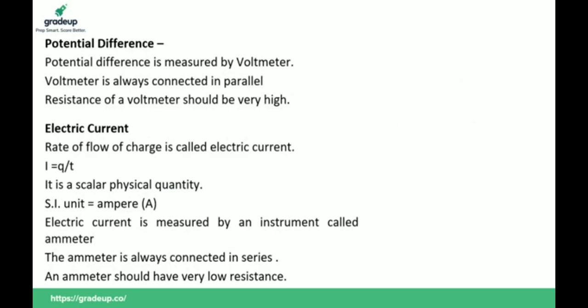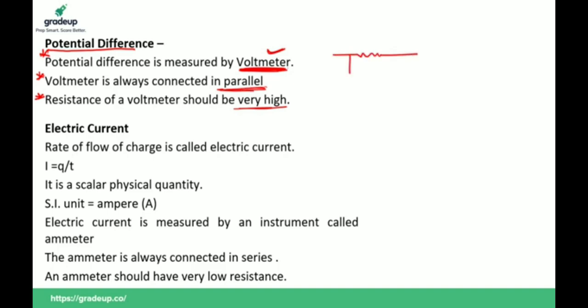And what is potential difference? Potential difference is measured by an instrument known as a voltmeter, and a voltmeter is always connected in parallel. One more important thing: the resistance of a voltmeter should be very high. All these points are very important for your upcoming exam.